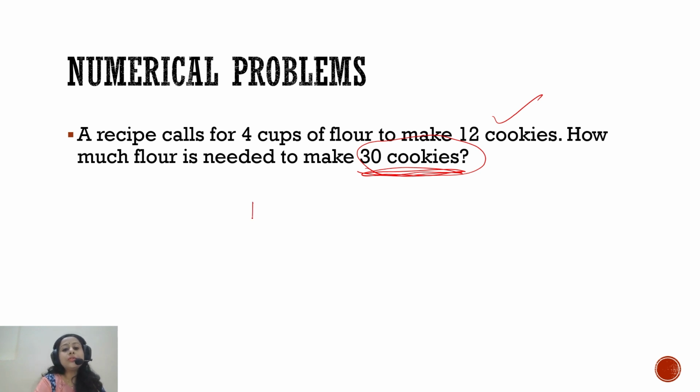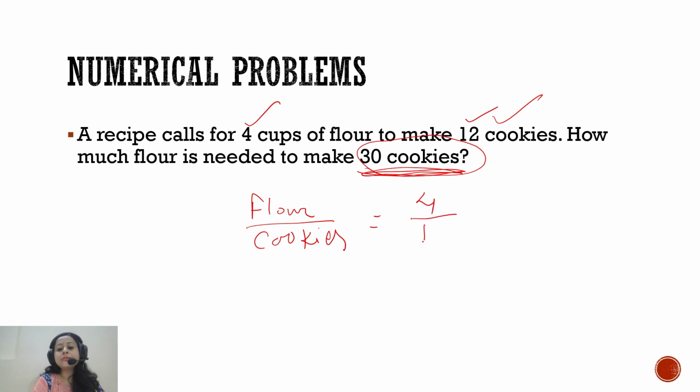So here, first we have to simplify. One ratio is given, which is flour by cookies. The ratio is 4 by 12. So for making 12 cookies, we need 4 units of flour. Okay, 12 units of cookie require 4 units. So the ratio is 4:12.